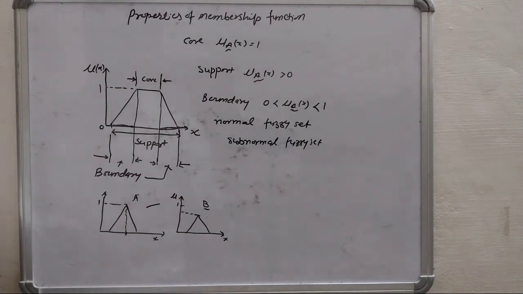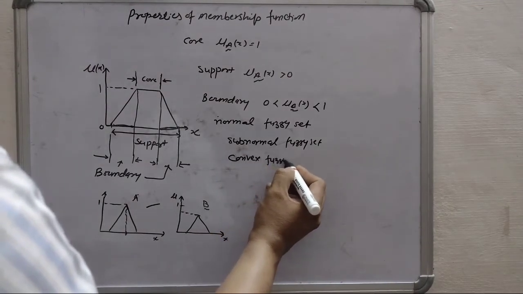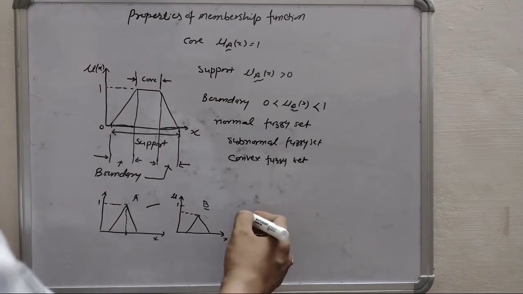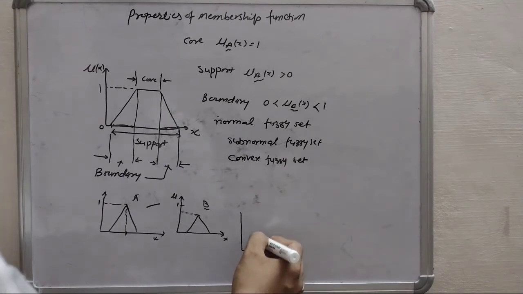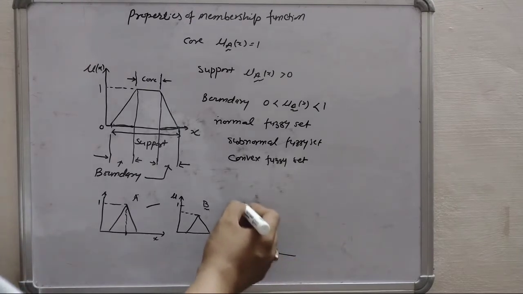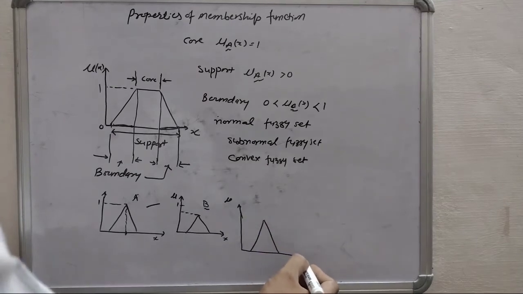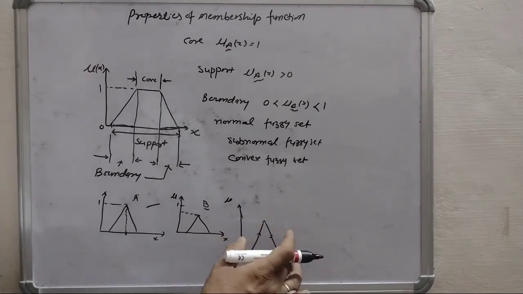Then convex fuzzy set. For the convex fuzzy set, we can say that if the value of membership is monotonically increasing or maybe decreasing, this kind of set is there, then we can say that this is a convex fuzzy set, where the membership value mu is increasing or decreasing.